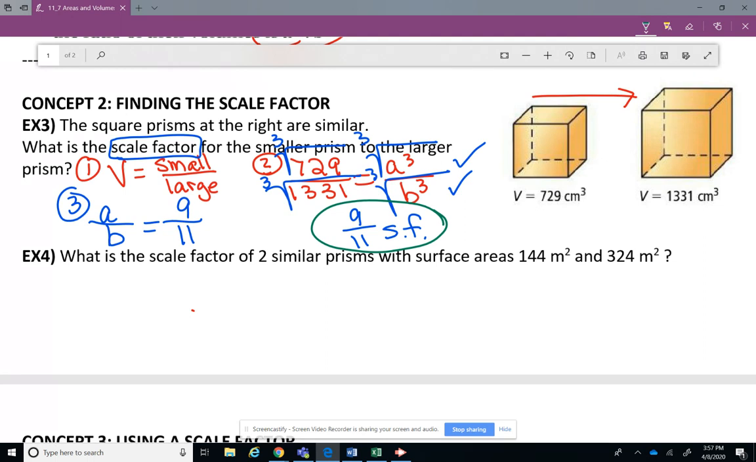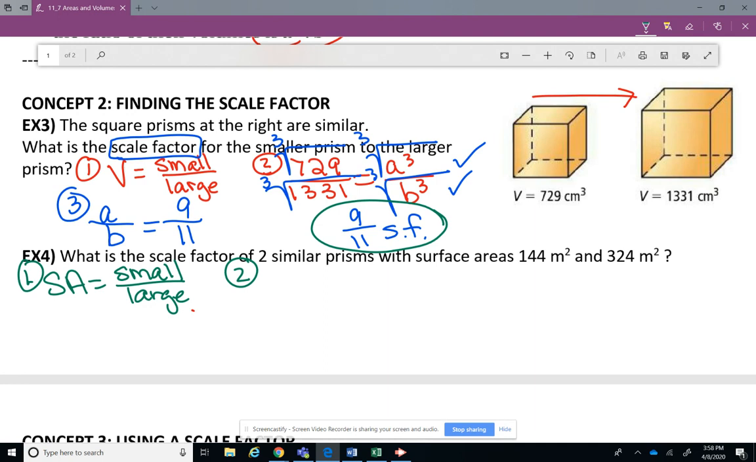All right, example 4. What is the scale factor of two similar prisms with the surface area? Wait a minute. They just did volume a while ago, and now they're doing surface area. So we got to think A squared over B squared. We can't think A cubed over B cubed just because we've been doing volume all week. So it's going to look like this. I'm going to say, okay, I'm looking at surface area, and I'm going to do the small surface area over the large surface area.